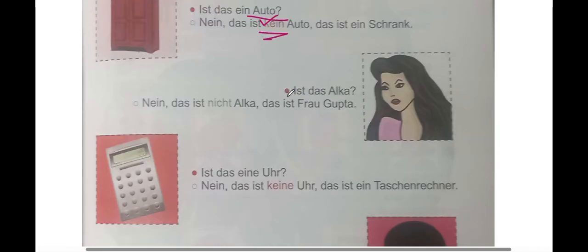Moving ahead, we have ist das Alka? Is that Alka? Nein, das ist nicht, because this is a person. Alka, das ist Frau Gupta. Ist das eine Uhr? That is not a Uhr. Now, one more word we are adding to our vocabulary. This is a calculator. Calculator is called Taschenrechner. So, nein, das ist keine Uhr. Repeat. Das ist ein Taschenrechner.